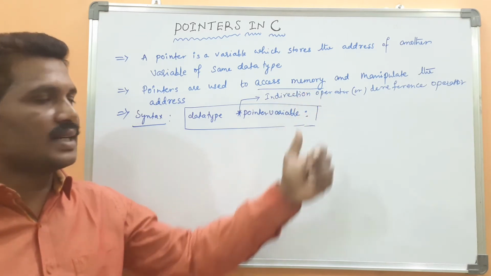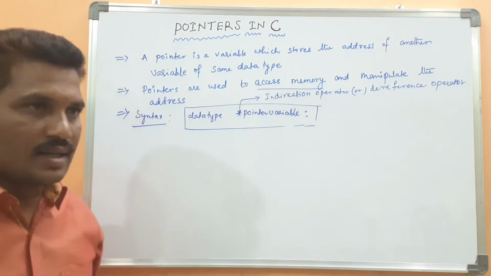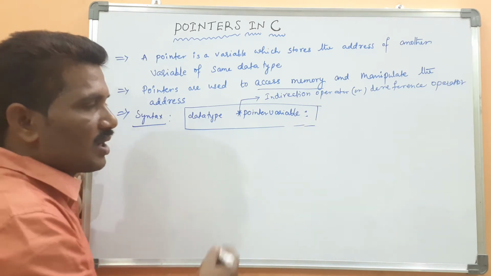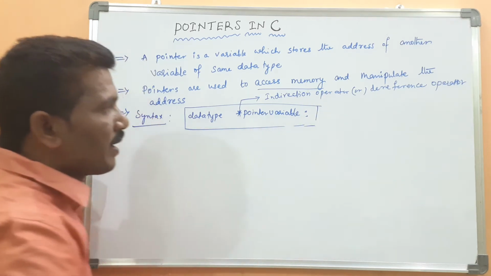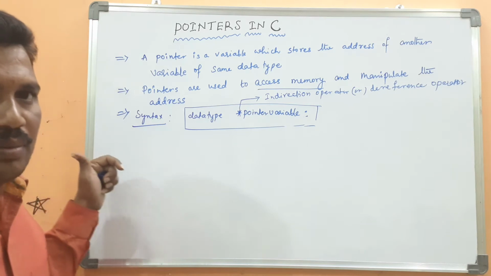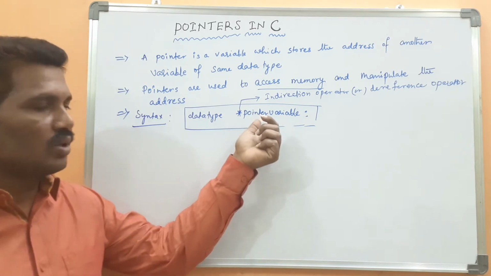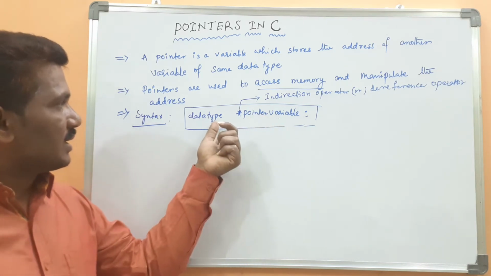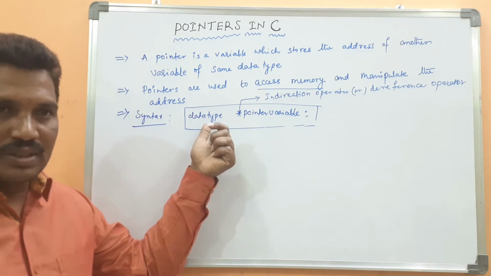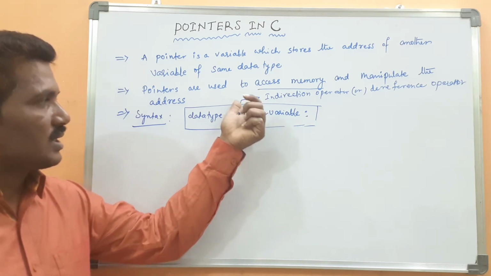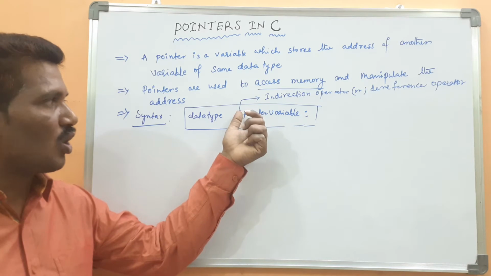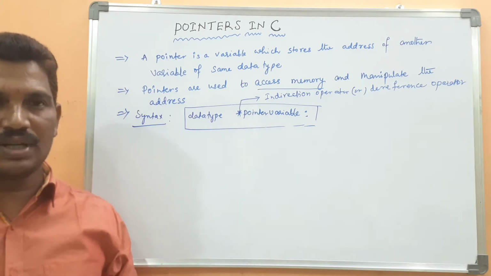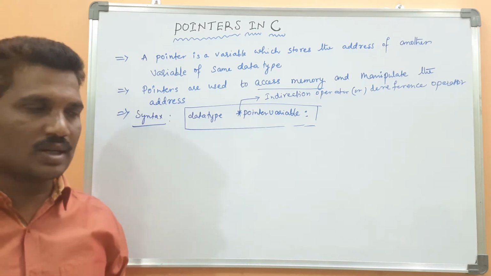Then the variable name is whatever name you want to give, provided by the user. This is the data type, whatever data type you want, and this star asterisk is called the indirection operator or dereference operator in the pointer concept.